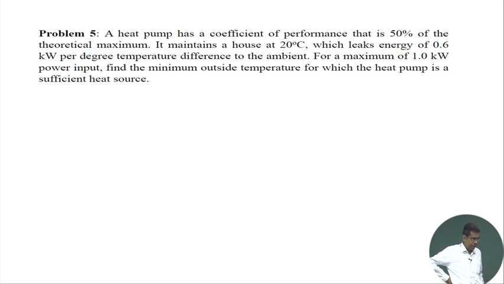That means the temperature difference between the house and the ambient. For a maximum of 1.0 kilowatt power input to the heat pump, find the minimum outside temperature for which the heat pump is a sufficient heat source.